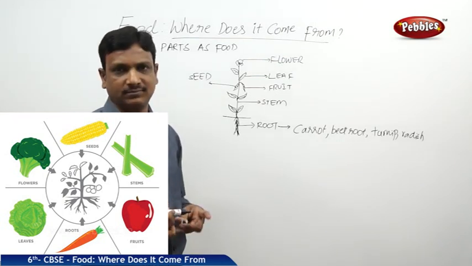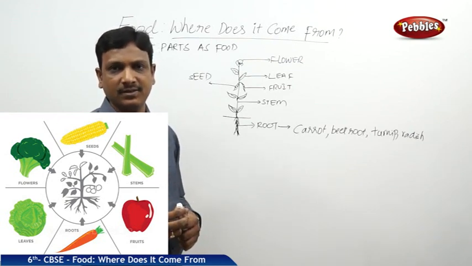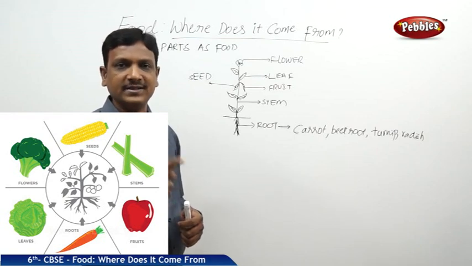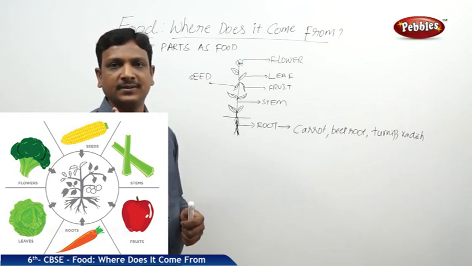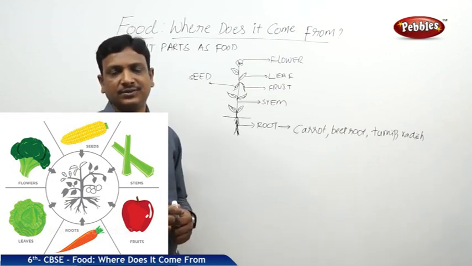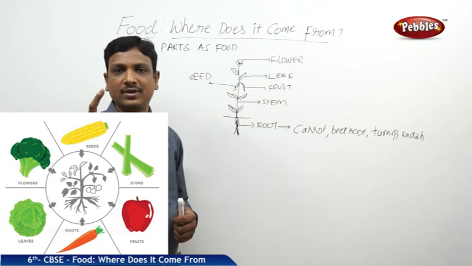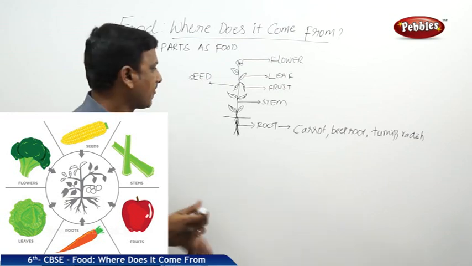Moving up, stems of different plants are consumed. If you are making some dal with green leafy vegetable, palak, palak is a plant itself. You are cutting off the root and you are eating the stem and leaves. Dhania, you are eating that. Methi, you are eating the total plant, stem along with the leaves. So green leafy vegetables, we eat the total stem along with the leaves. So that is the ingredient to make the food.